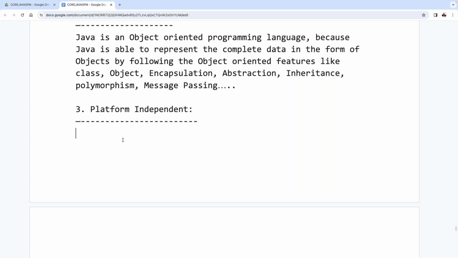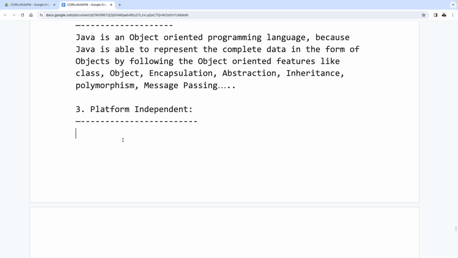Quite opposite of it. If any programming language allows its applications to perform compilation on one operating system and execution on another operating system, we can perform compilation on the Windows operating system. Same program we can execute on what?